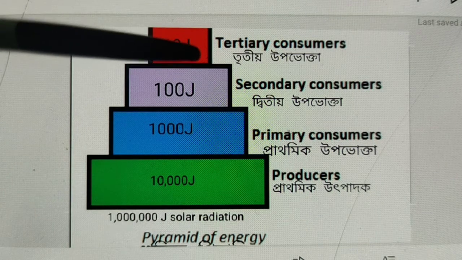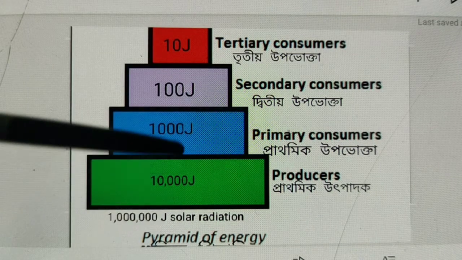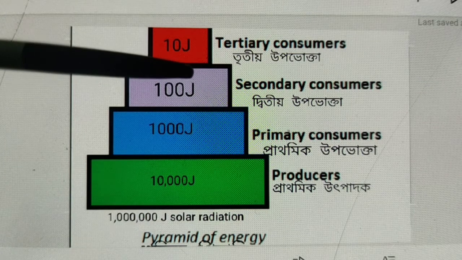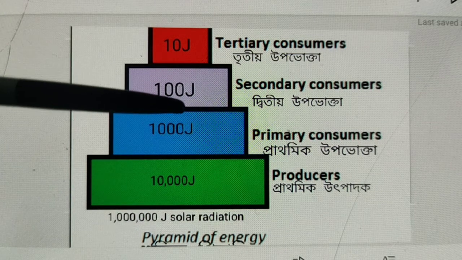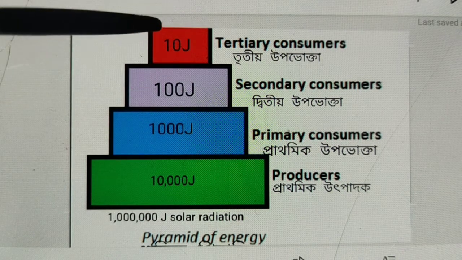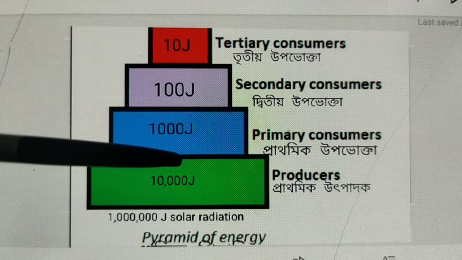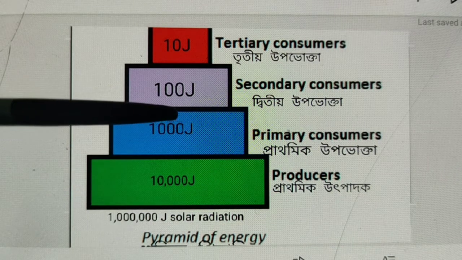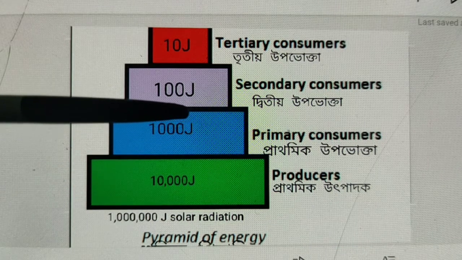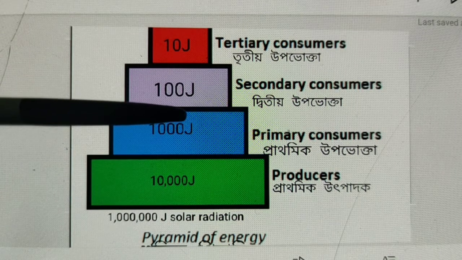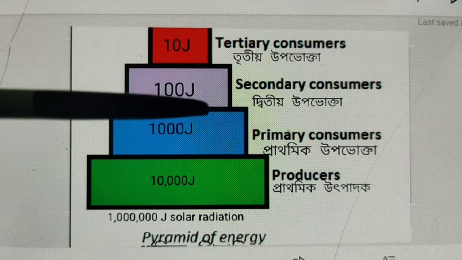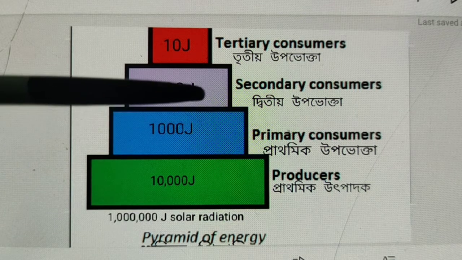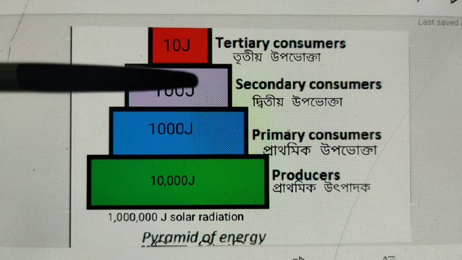So from this pyramid we learned that 100% of energy is never transferred from one trophic level to another. Only 10% of energy is transferred from one trophic level to another in a food chain, and the other 90% is used for different functions, that is reproduction, respiration, growth, etc.